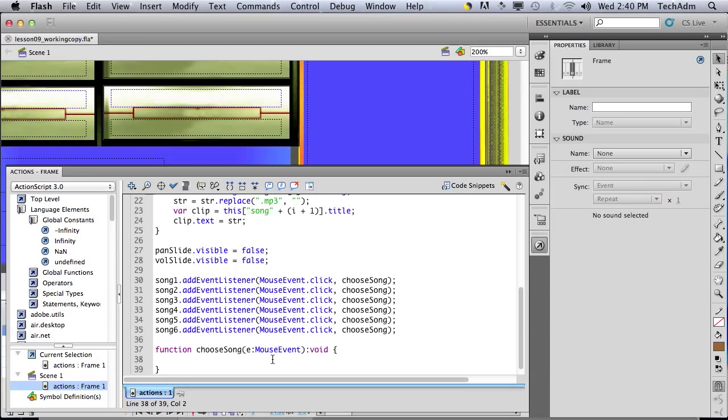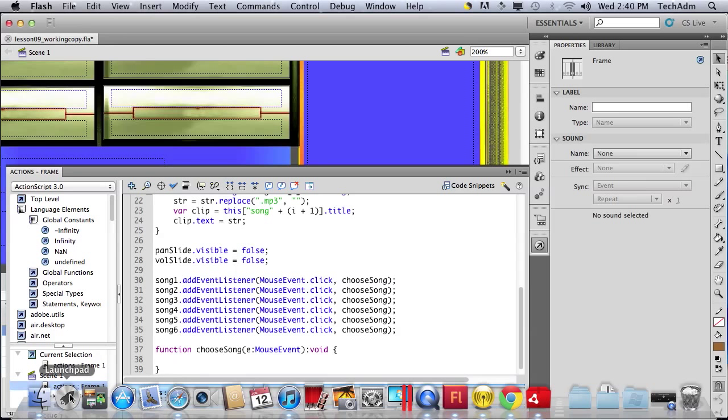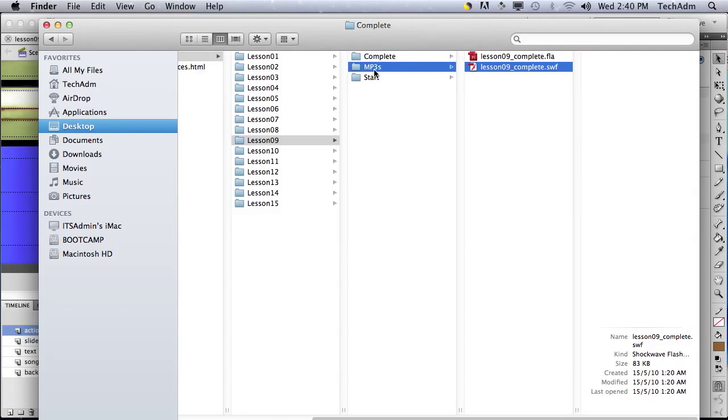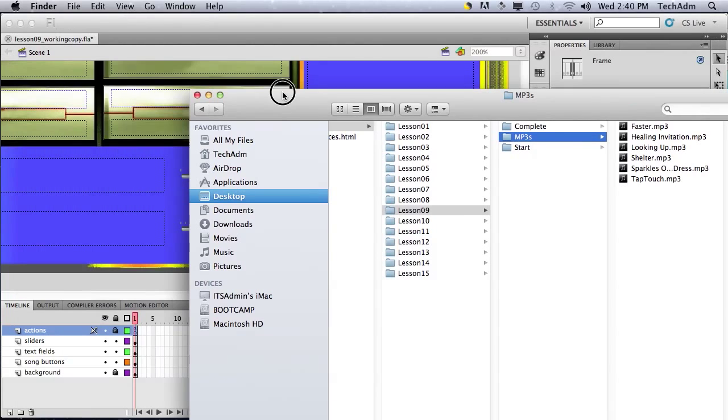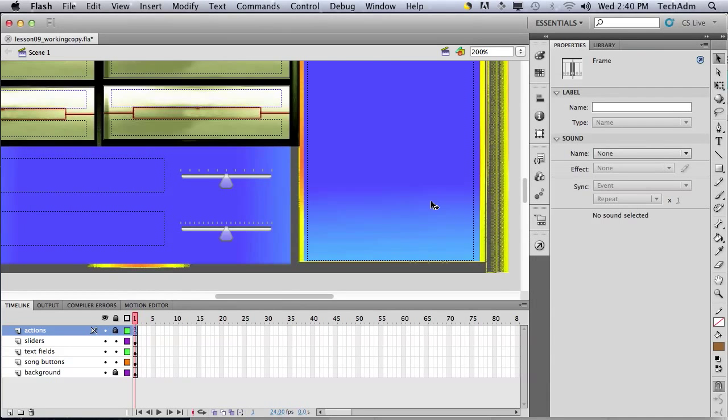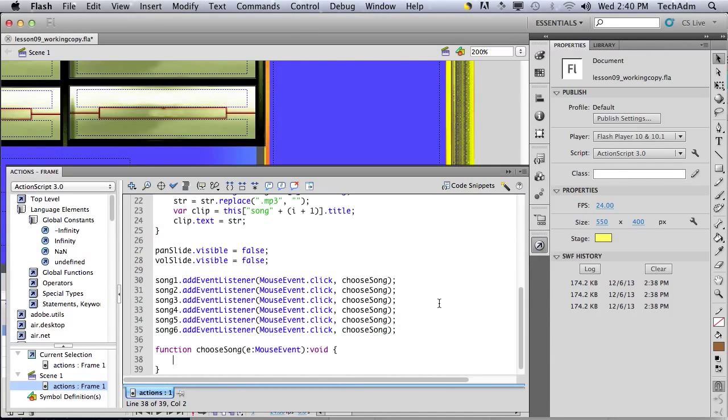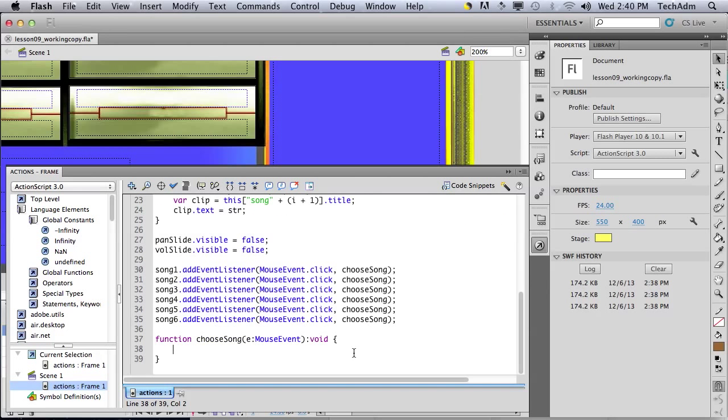Now remember, if we look at our Finder here, our MP3s are inside the MP3 directory, which is one directory higher than this one. So we have to add in the path as well. We have to find the song, so we create a switch statement, based on the current target name.